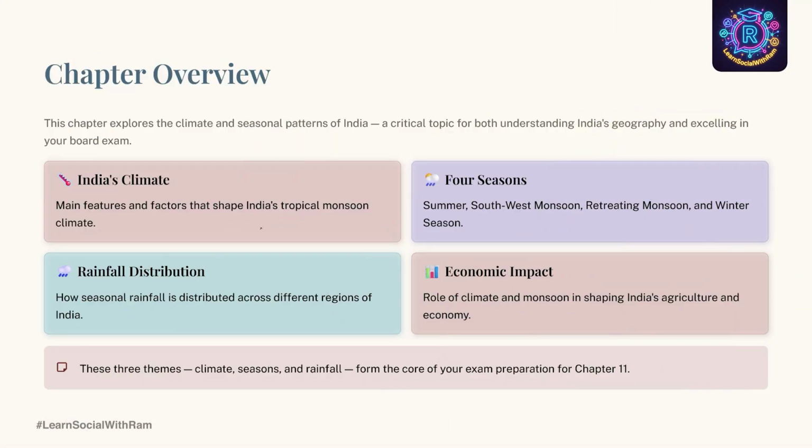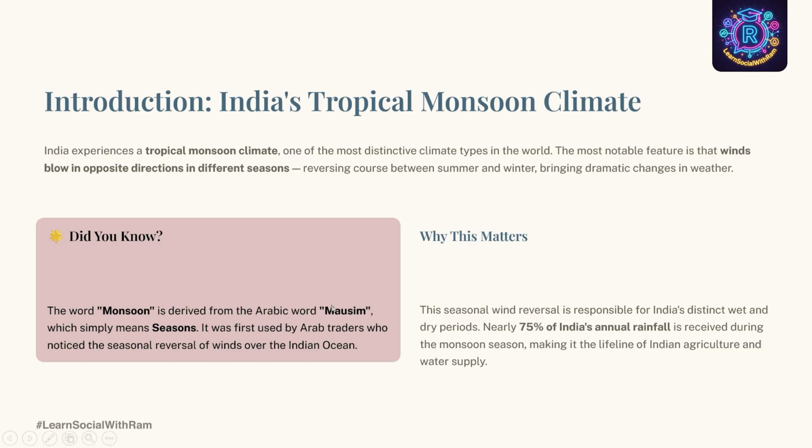Let us try to understand the chapter's overview. In this chapter, we will understand India's climate and the 4 seasons, starting with summer, followed by the southwest monsoon, the retreating monsoon, as well as the winter season. Then we will try to understand the distribution of rainfall, how seasonal rainfall is distributed across different regions in India. Finally, we will understand the economic impact, the role of climate and monsoon in shaping India's agriculture and economy. So, let us begin the chapter.